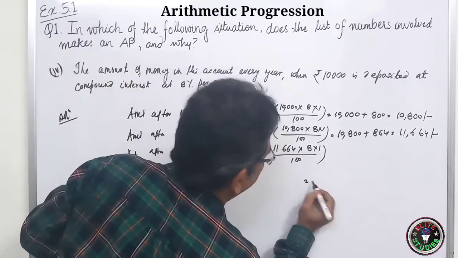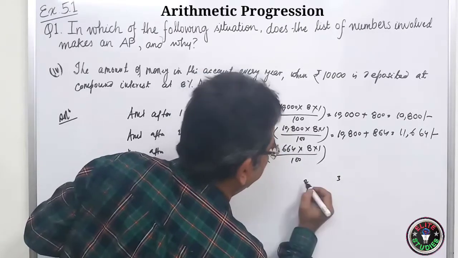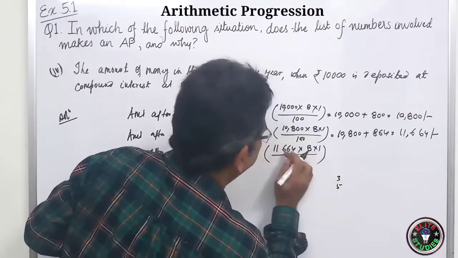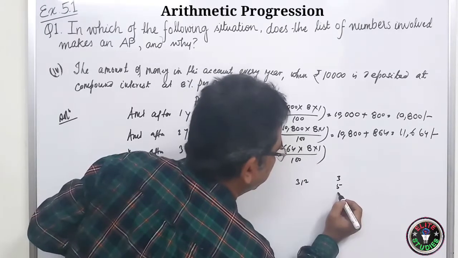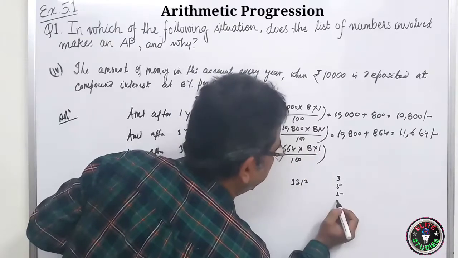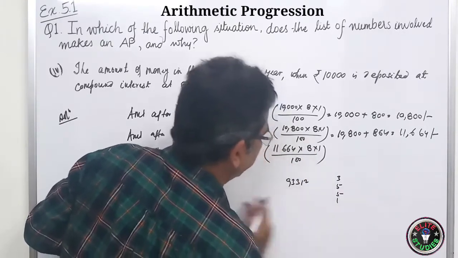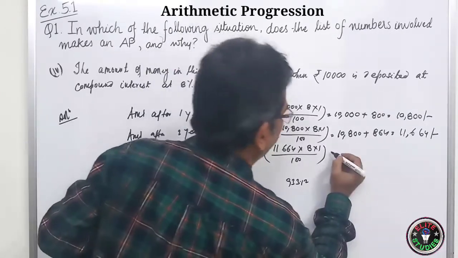8 4s are 32. 8 6s are 48, 49, 50, 51. Then 8 6s are 48, 49, 50, 51, 52, 53. Again 5. So 8 1s are 8, 8 5, 13. 3 carry 1, 8 1s are 8, 1 is 9. 9 3 3 1 2. And divided by 100, it will be this much. So it will be equal to what?